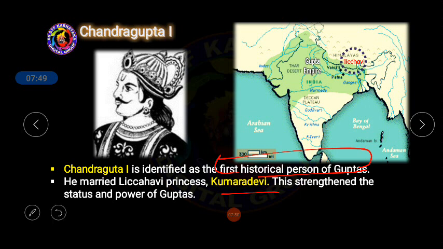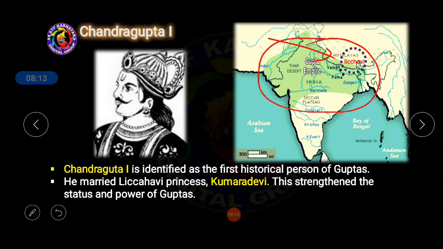One important aspect: Lichchhavi was a small republic located in today's Bihar, and a Lichchhavi princess got married to Chandragupta the first. As a result of this marital relation with the other kingdom, especially the republic of Lichchhavi, the strength of the Gupta Empire expanded. And remember, earlier his empire was restricted and very small. Now the marital relation has expanded it.